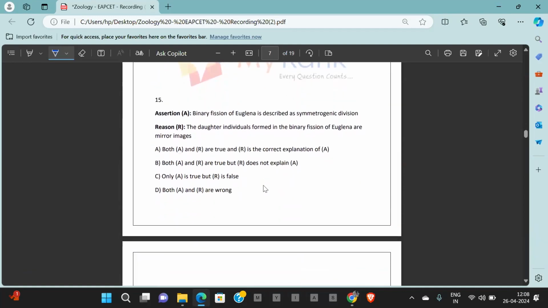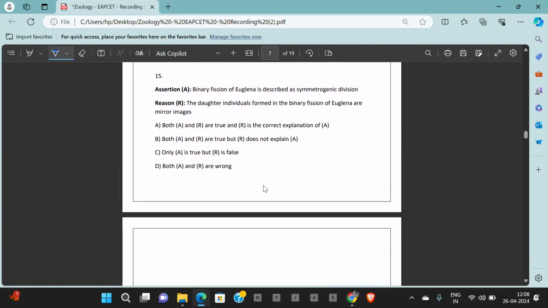Going to question number 15. What is question number 15? It's an assertion reason kind of a question. Assertion: binary fission of Euglena is described as symmetrogenic division. Yes, Euglena can be given as an example for symmetrogenic division. So it is true.